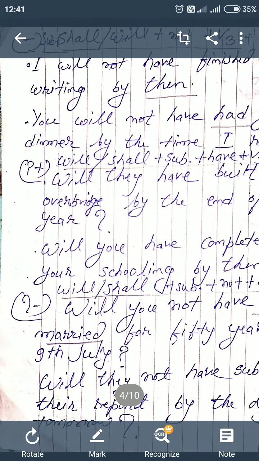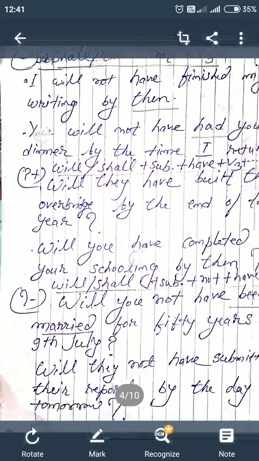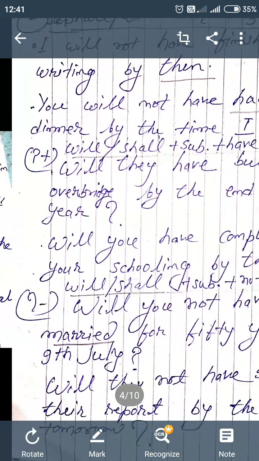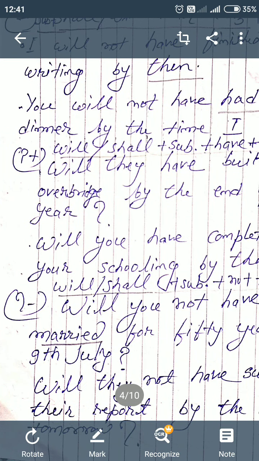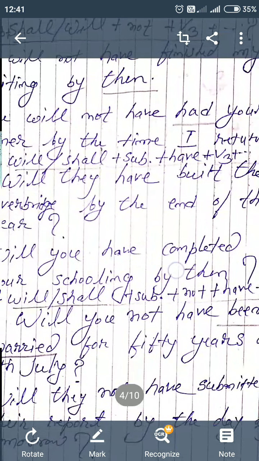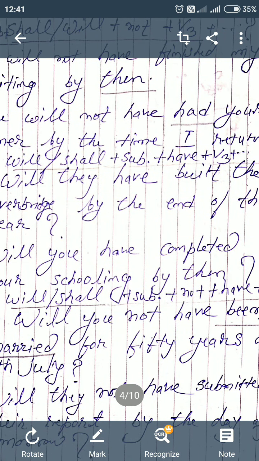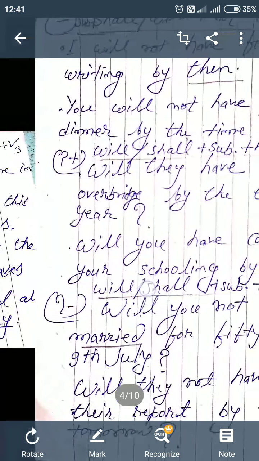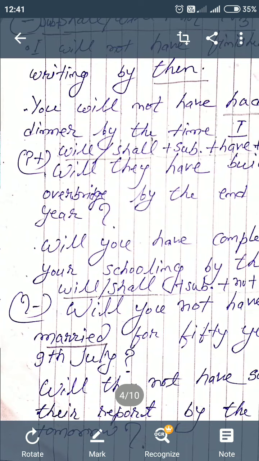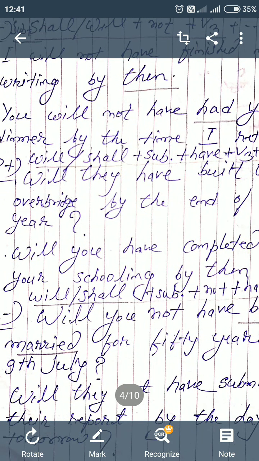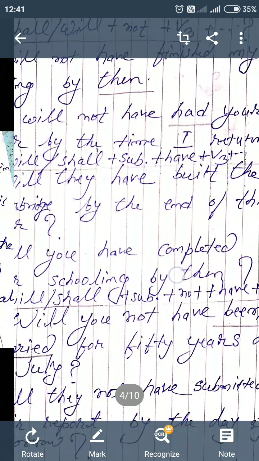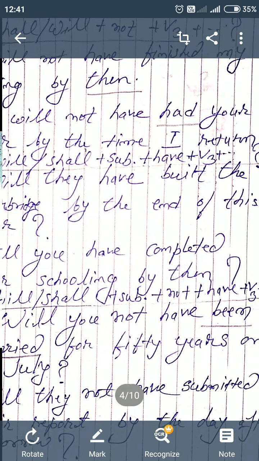Now construction in question positive sentence. Will or shall plus subject plus have plus V3 plus other words plus question mark. For example,